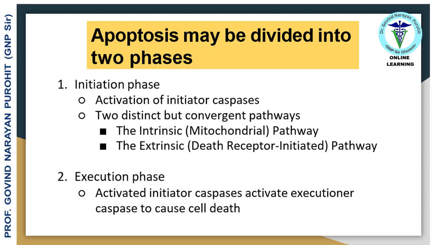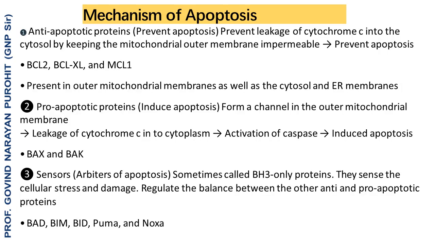Apoptosis may be divided into two phases: the initiation phase, activation of initiator caspases, through two distinct but convergent pathways: the intrinsic, mitochondrial, pathway; and the extrinsic, death receptor initiated, pathway. Execution phase: activated initiator caspases activate executioner caspases to cause cell death. Mechanism of apoptosis: normally anti-apoptotic proteins prevent apoptosis, preventing leakage of cytochrome c into the cytosol by keeping the mitochondrial outer membrane impermeable.